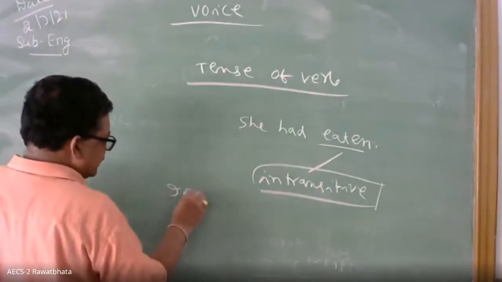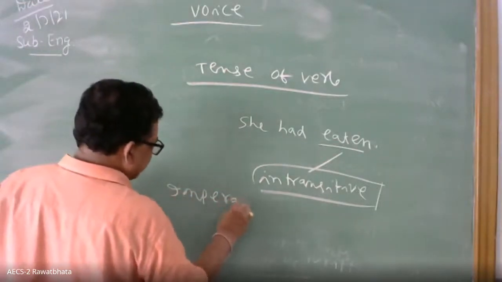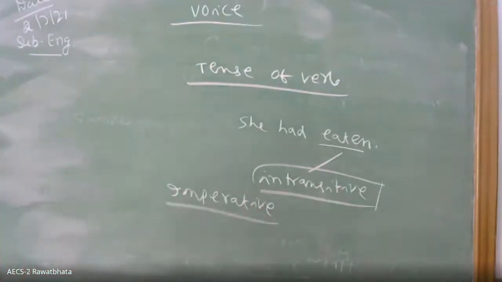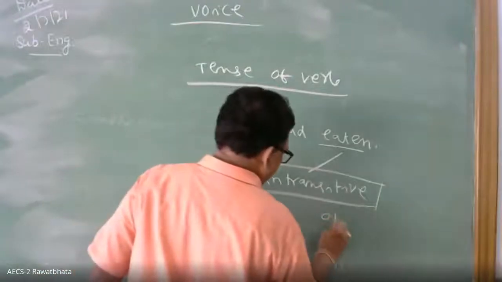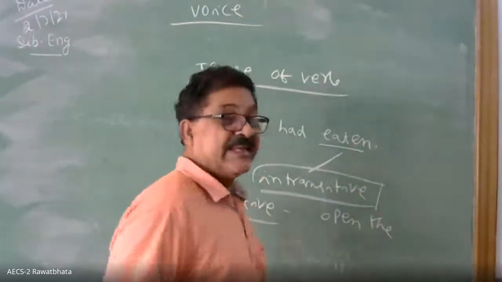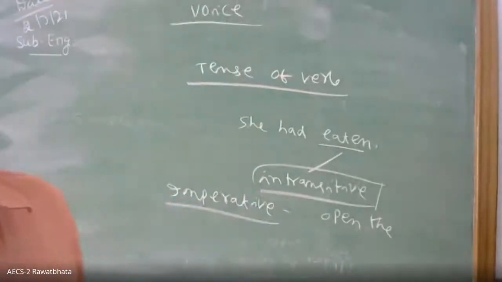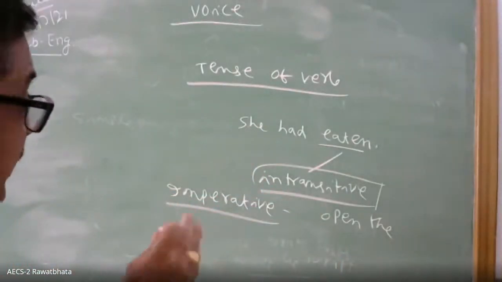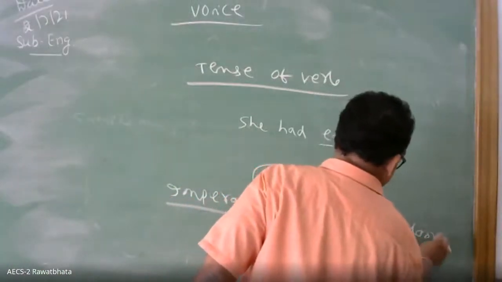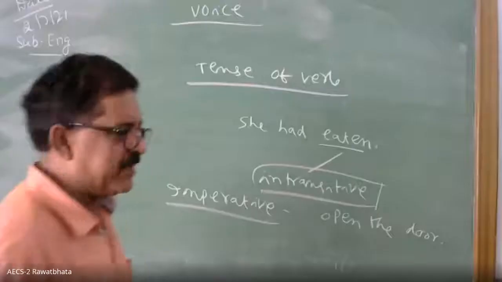Then you see the imperative sentence. Yesterday I taught you about the imperative sentence. Positive sentence means affirmative, and negative sentence means negative. But imperative is different. Suppose the active is: open the door. How will you make it passive?